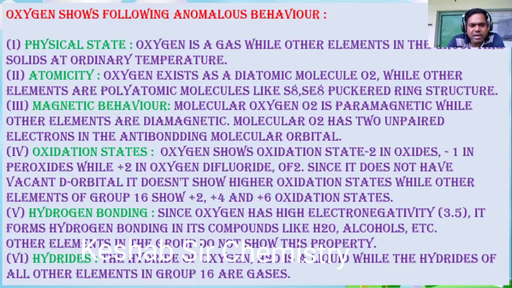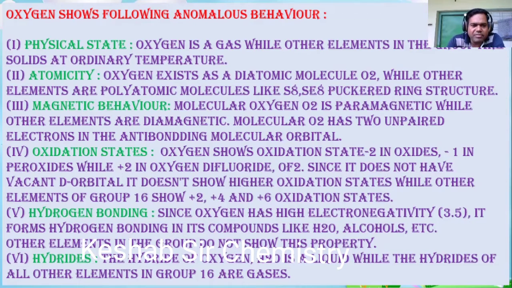Number 3, magnetic behavior. Oxygen O2 is paramagnetic, while other elements are diamagnetic. Molecular oxygen O2 is paramagnetic because it has 2 unpaired electrons in the antibonding molecular orbital. Oxidation states: oxygen shows -2 in oxides, -1 in peroxides, +2 in OF2 and +1 in O2F2.